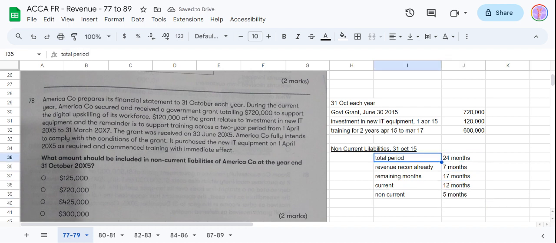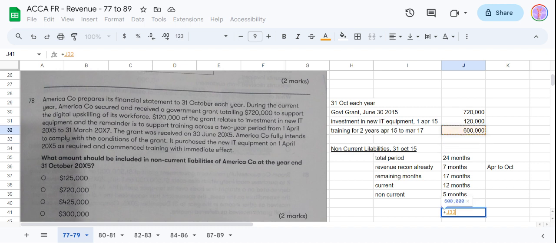And repeat it again. The total period of this training benefit will be 24 months. The revenue can be recognized immediately, beginning April to October, which is 7 months: April, May, June, July, August, September, October. So 7 months they have already recognized. Then the remaining months are 17, out of which the next 12 months will be our current and the non-current will be 5.